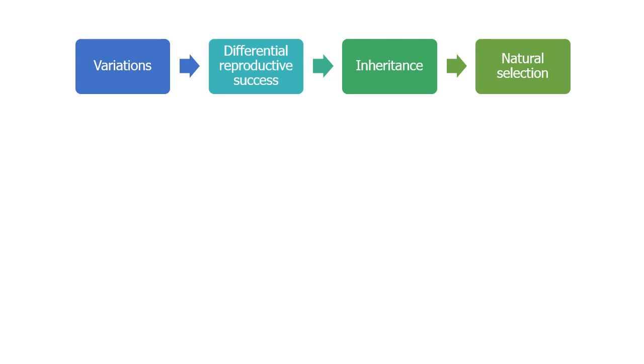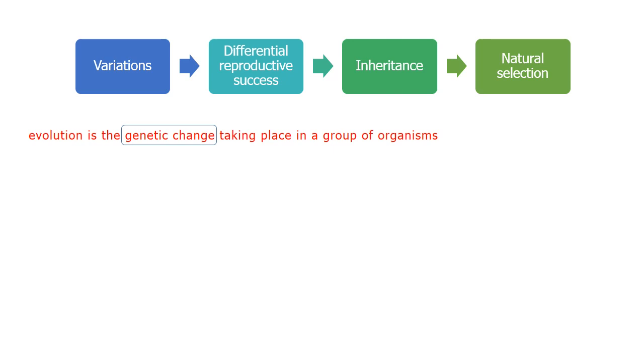What is the main component of evolution? It is genetic variation. No other variations can be transmitted across generations. Basically, evolution is the genetic change taking place in a group of organisms. Many changes may take place in an organism. For example, the skin color of a person may change when he is subjected to different levels of sunlight. But it doesn't make a change in his genome and hence it is not transmissible. Therefore, such changes will not contribute to evolution.